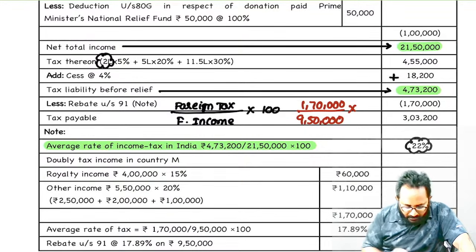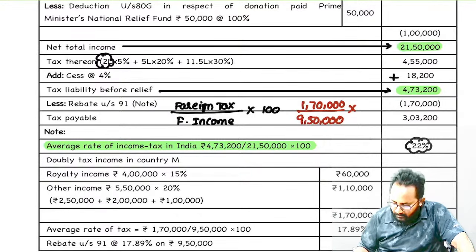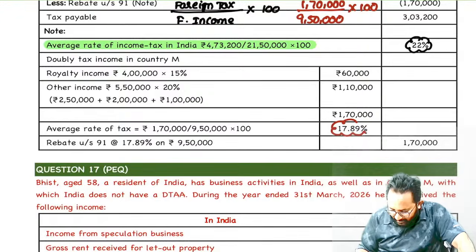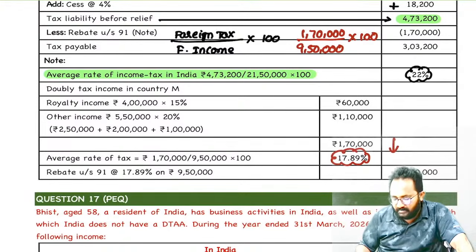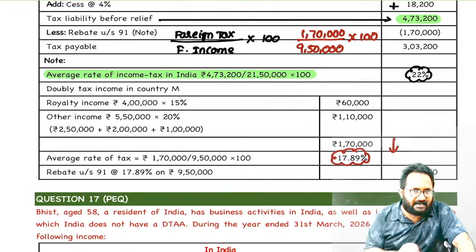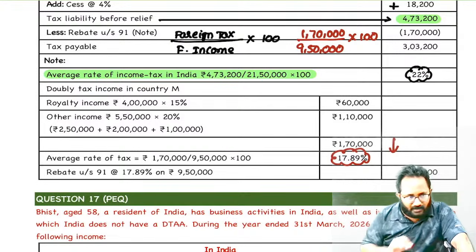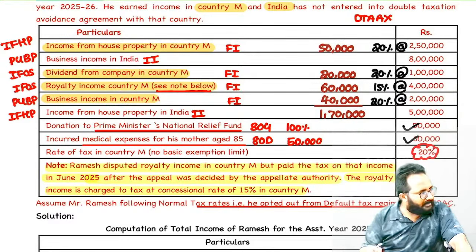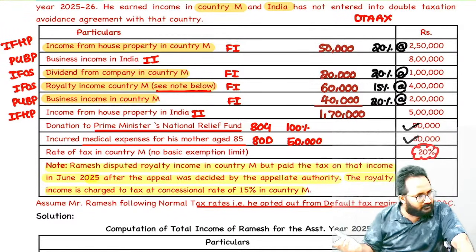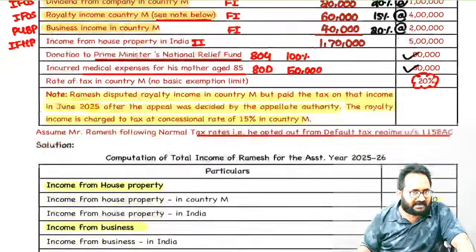9,50,000. Now tell me what is the foreign rate? 17.89. Amma, understood? Indian rate 22, foreign rate 17.89. Whichever is lower, ma? 17.89. This 17.89 we have to apply on which income? Doubly taxed foreign income. Tell me what is a doubly taxed foreign income? Simply, 9,50,000 taxed in foreign also, same 9,50,000 taxed in India also.